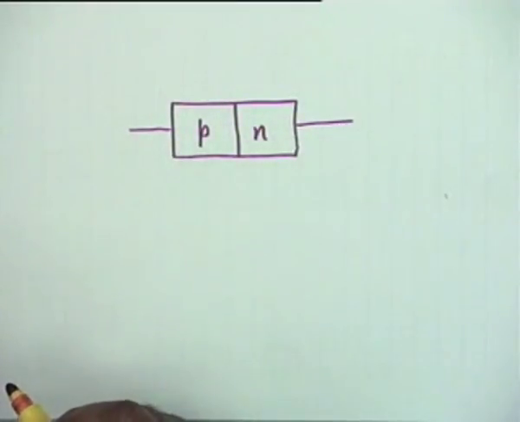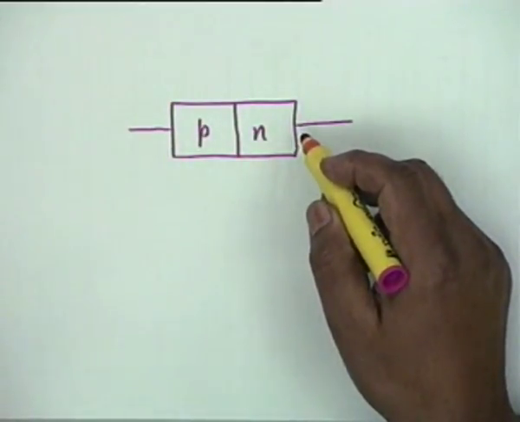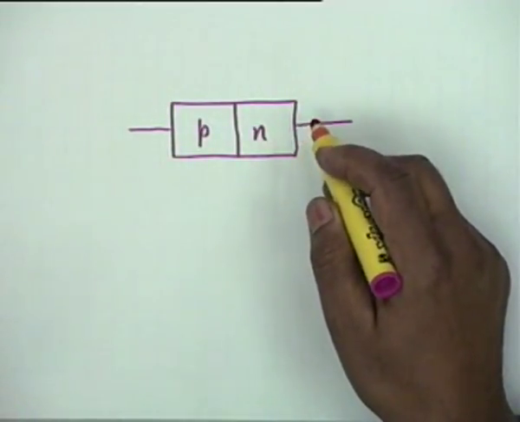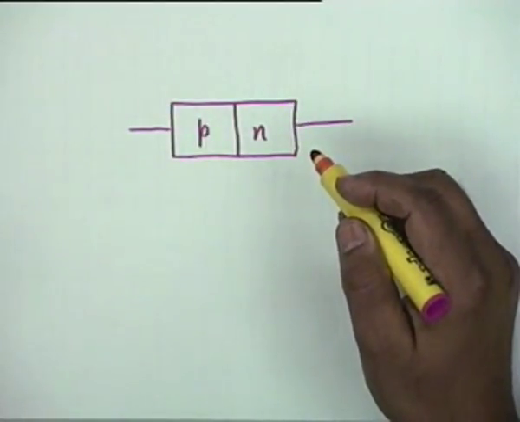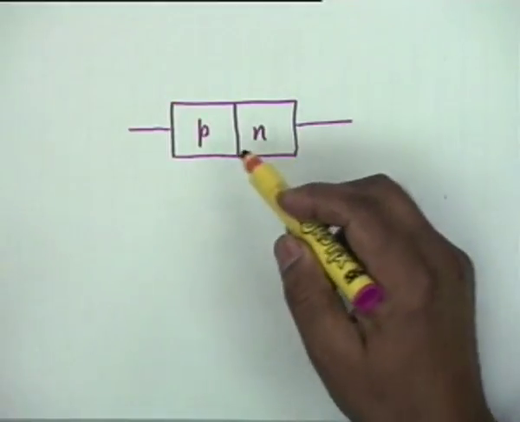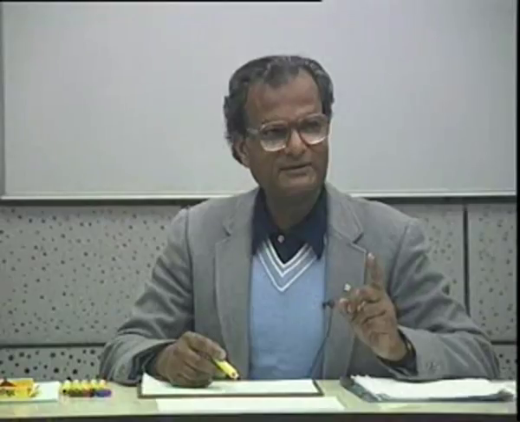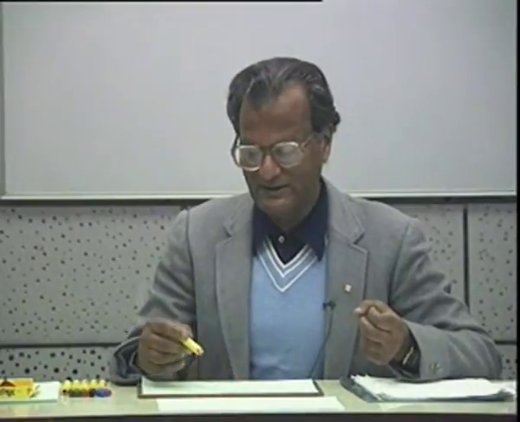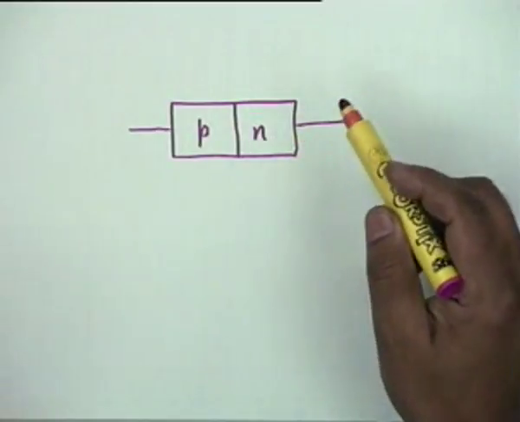One is P type, which has a preponderance of holes, that is positively charged carriers. One is N type, which has a preponderance of electrons, which are the majority carriers. The P type material also has electrons, but they are minority carriers, whereas N type material also has holes, but they are minority.